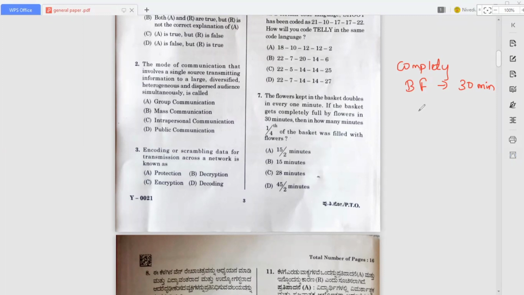They have given that in 30 minutes the basket will be completely filled. You have to multiply it by 1/4, and this is 30 minutes, right?